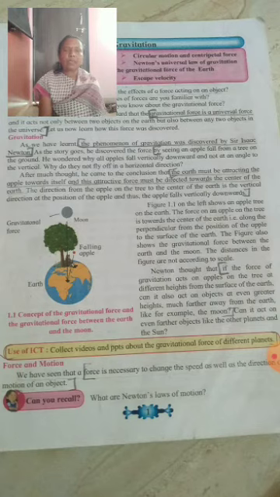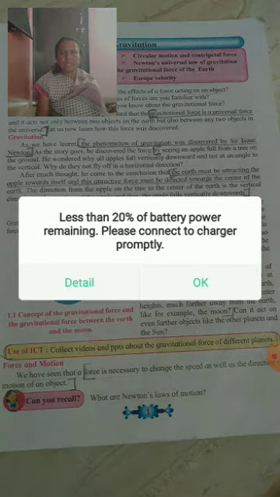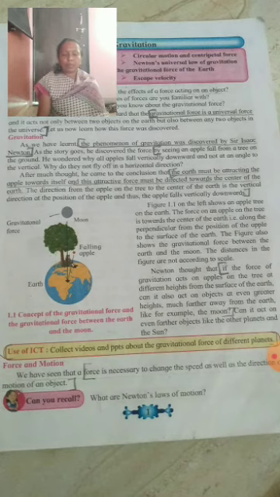Next we see Kepler's laws. Kepler gives us laws about the planetary motion. In the first law, he tells us that the orbit of a planet is an ellipse with the sun at one of the foci. This is the first law of Kepler. The second law tells us the line joining the planet and the sun sweeps equal areas in equal intervals of time. It gives the relation between the area and time of the revolution.